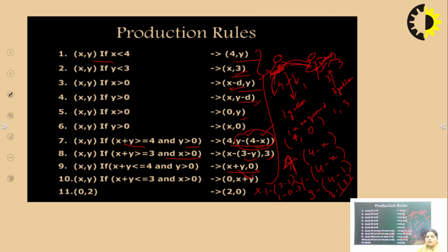So simply, at the initial level both jugs are empty and finally we achieve exactly 2 gallons of water in the 4 gallon jug. We have some conditions like 1 comma 3, like 4 comma 0. By applying all these production rules, we can easily achieve our goal state, that is 2 comma 0, which I have shown here.